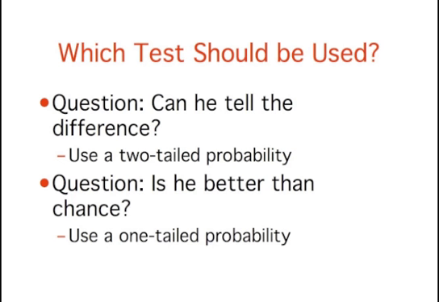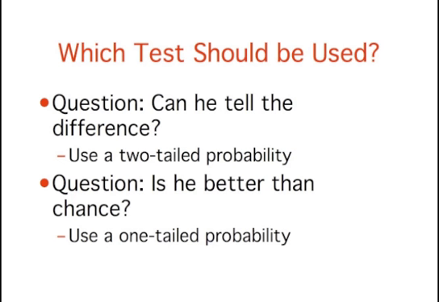Should the one-tailed or the two-tailed probability be used to assess Mr. Bond's performance? That depends on the way the question is posed. If we are asking whether Mr. Bond can tell the difference between shaken or stirred martinis, then we would conclude he could if he performed either much better than chance or much worse than chance. If he performed much worse than chance, we would conclude that he can tell the difference, but he does not know which is which. Therefore, since we are going to reject the null hypothesis if Mr. Bond does either very well or very poorly, we will use a two-tailed probability.